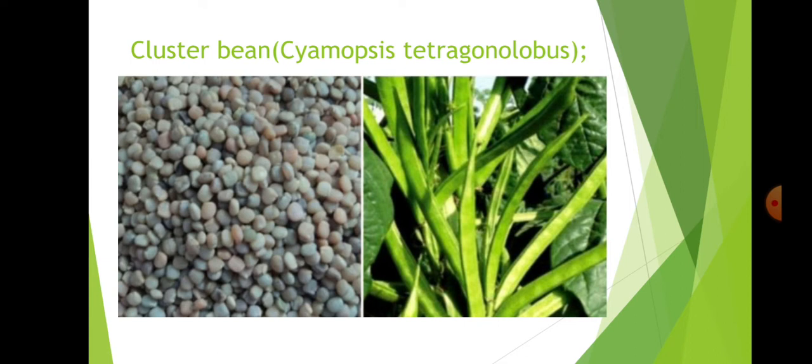Cluster bean is mainly attacked by the root knot nematode, so soil treatment is very necessary before its cultivation.